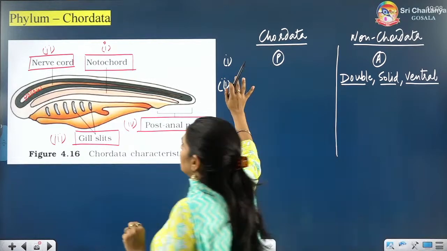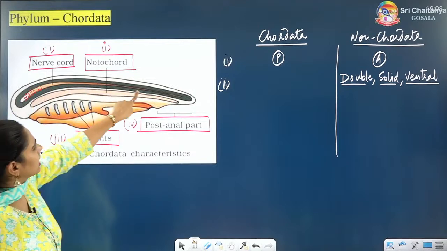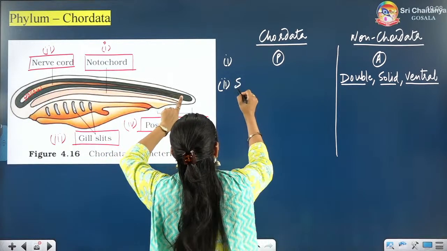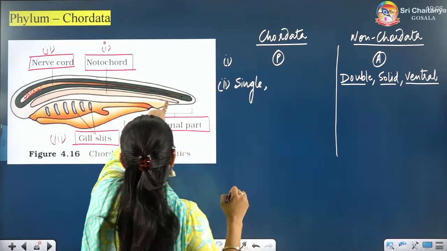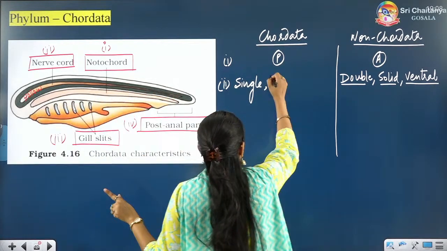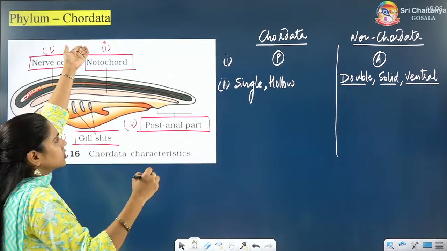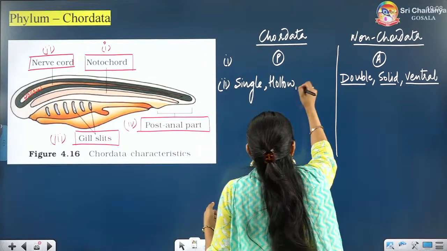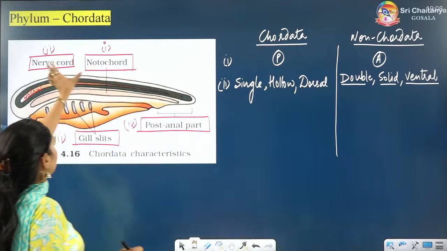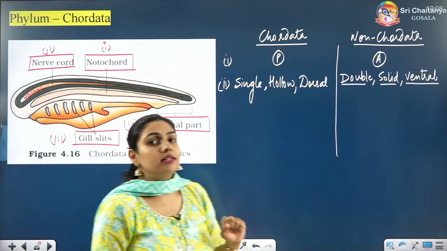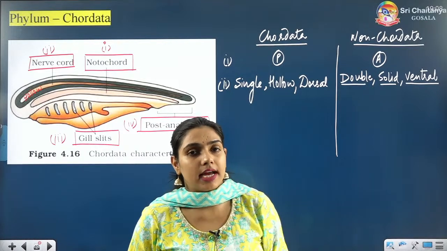But if you see the nerve cord here in the phylum Chordata, you can see easily that it is, tell me everyone, single or double? It is single. Is it solid or hollow? It is hollow. And is it present on the ventral side or dorsal side? It is present on the dorsal side. So both of these structures, notochord as well as nerve cord, what are the similarities? Both are present on the dorsal side.